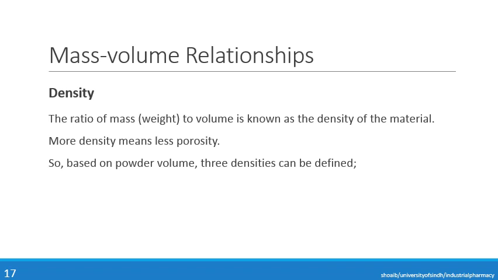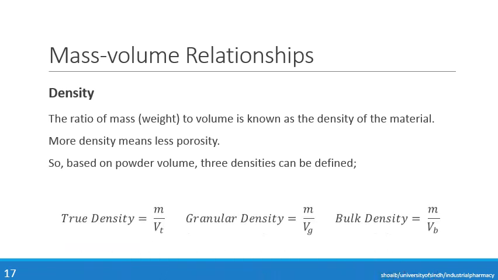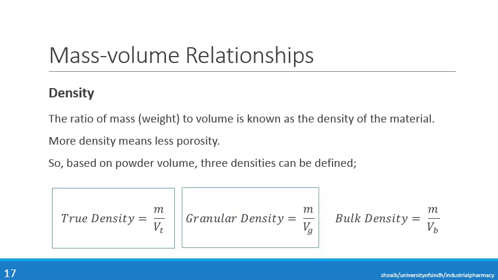Now, based on these three types of volumes, three different types of densities can be interpreted. Number one is the true density, that is the ratio of mass to true volume. Next is the granular density, that is the ratio of mass to granular volume. And third is the bulk density, that is the ratio of mass to the bulk volume.